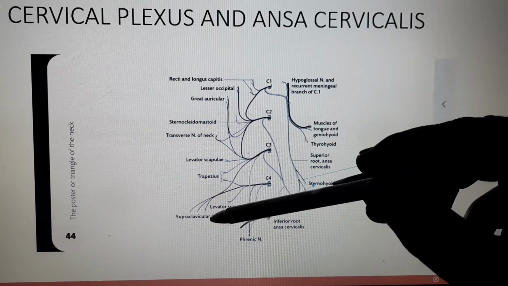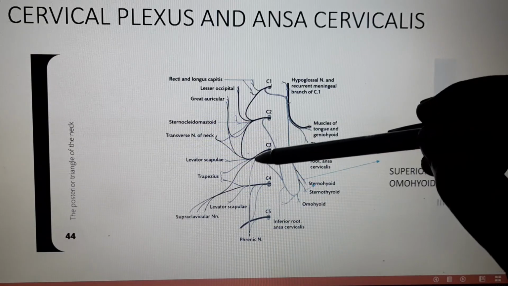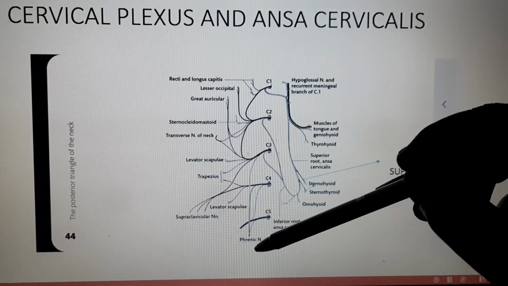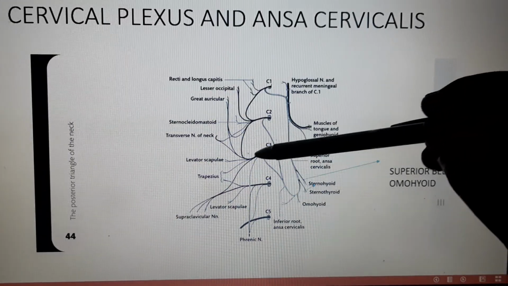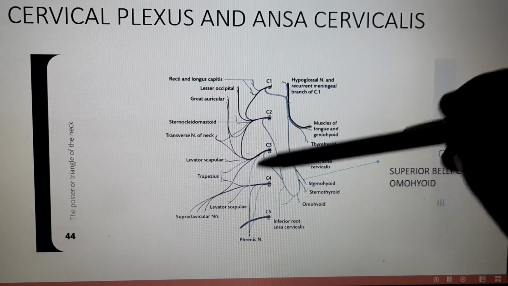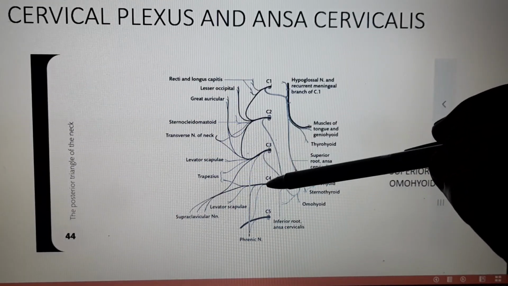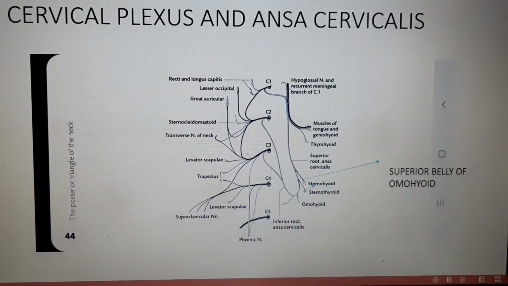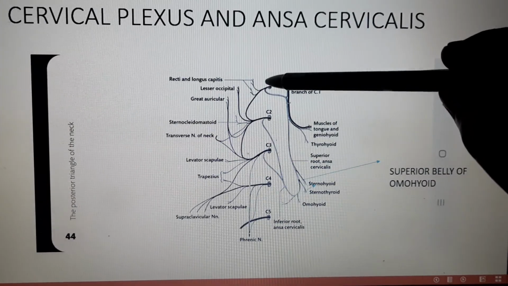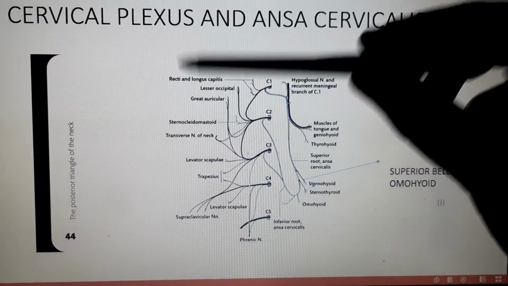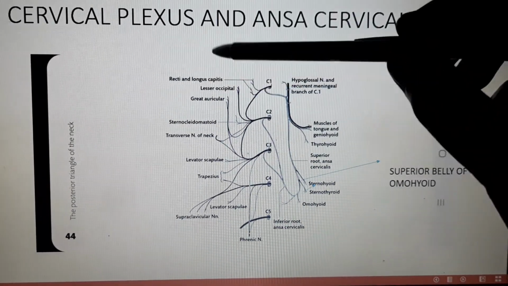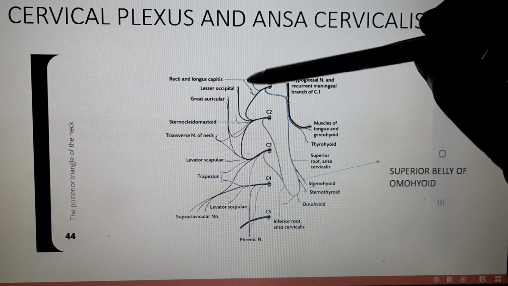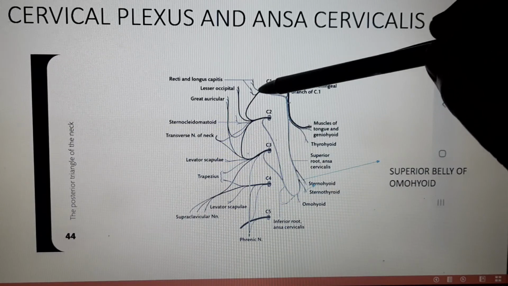You can also see that supraclavicular nerve arises from the C3 and C4. Phrenic nerve also arises from the C3, C4 and C5. Most of the fibers of phrenic nerve are coming from the C4 root. Then you can see the muscular branches. Rectus capitis anterior, rectus capitis lateralis and longus capitis, which are the prevertebral muscles, are supplied by the root of the ventral ramus of C1.